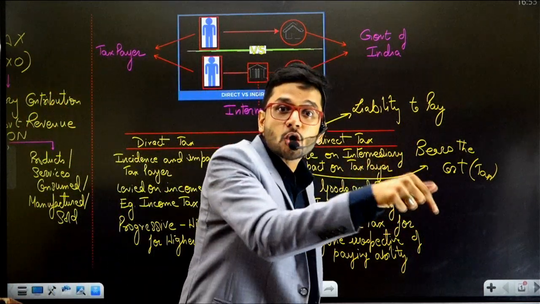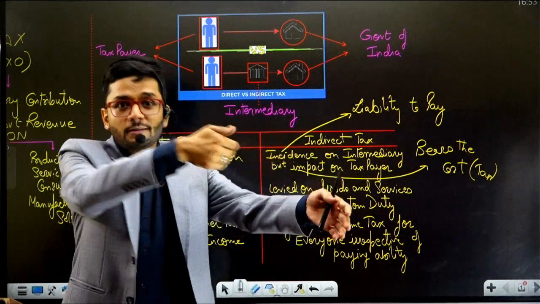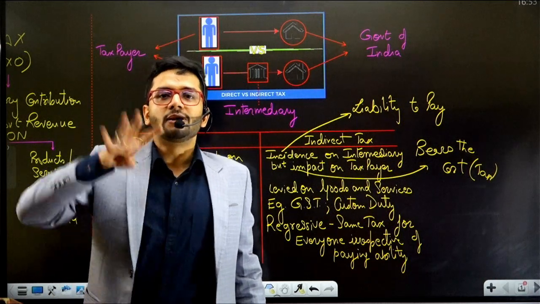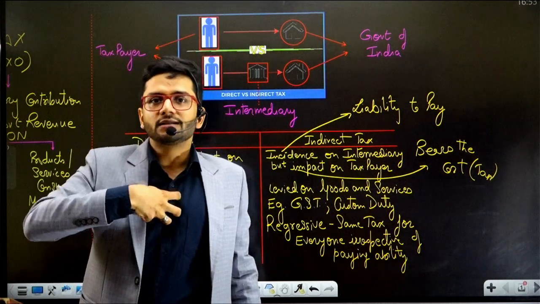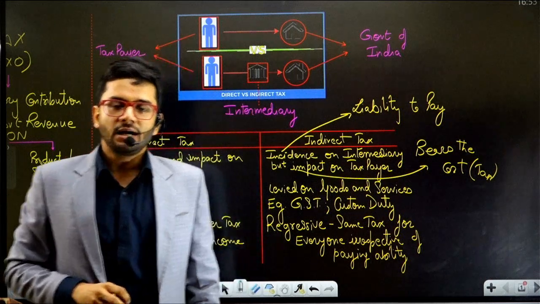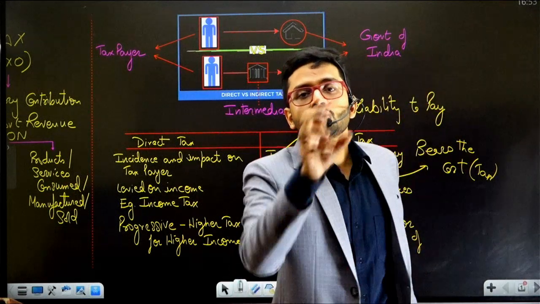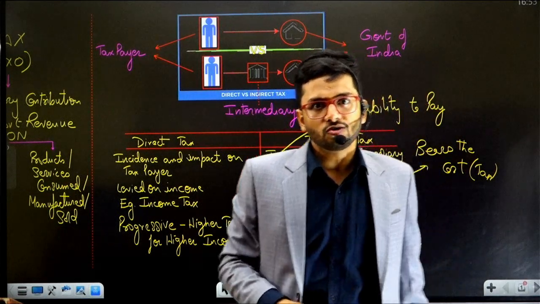It is the shopkeeper, and the burden will be passed on to the ultimate consumer. So who's going to bear the burden? I'm going to bear the burden for 4,000 rupees. I'm going to bear the burden for the GST amount for the indirect taxation. But who's going to pay to Government of India? Whose liability is it to pay GST to Government of India?